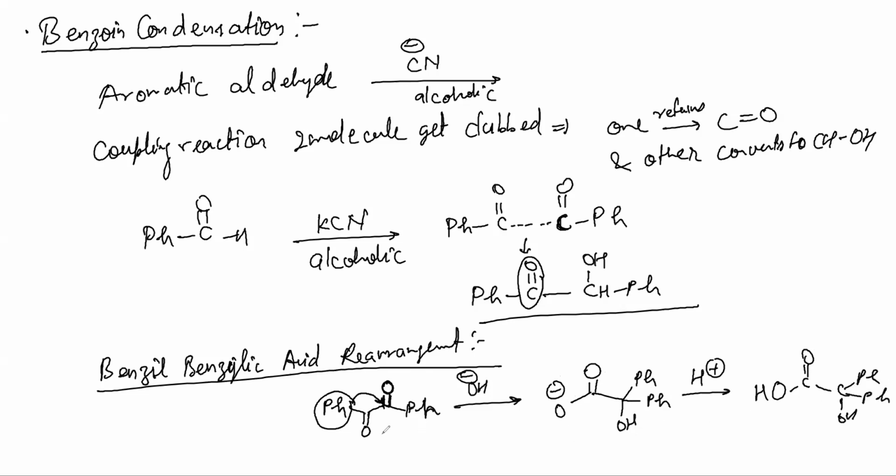This is what we call benzilic acid. Okay. Please note this. It is also important.